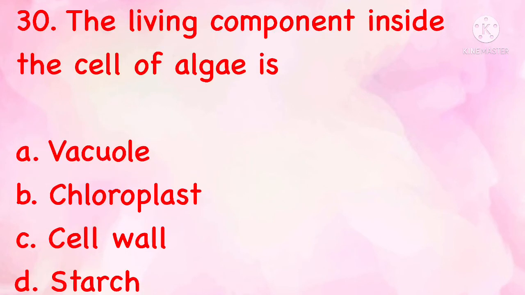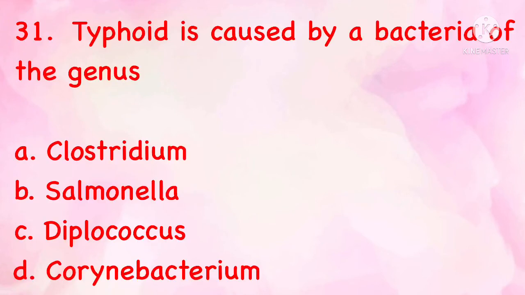The living component inside the cell of algae is vacuole, chloroplast, cell wall, starch. The correct answer is B, chloroplast. Typhoid is caused by a bacteria of the genus Clostridium, Salmonella, Diplococcus, Corynebacterium. The correct answer is B, Salmonella.